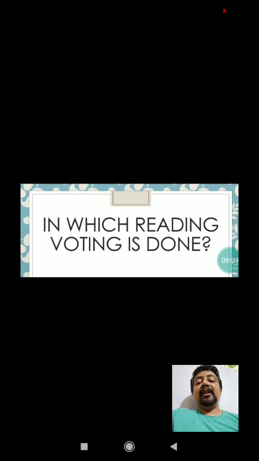But before this, we are going to complete some questions. Now the first question for you is, in which reading is voting done? So what would be your answer? Of course, it is the third reading in which the voting process is done.